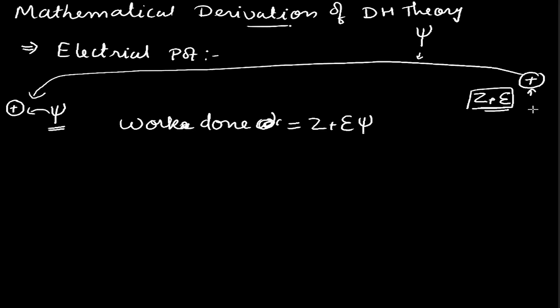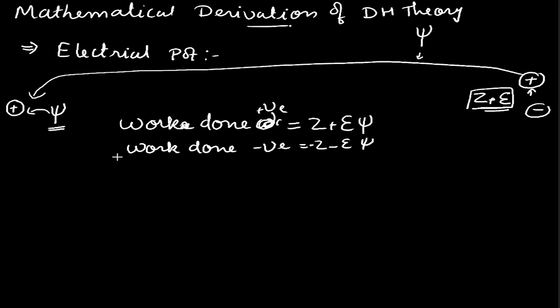Similarly, if we bring a negative charge from infinity to this point, the amount of work done for the negative ion will be given by minus Z minus epsilon psi. Here Z plus and Z minus are the valencies, and they are numerical values only.